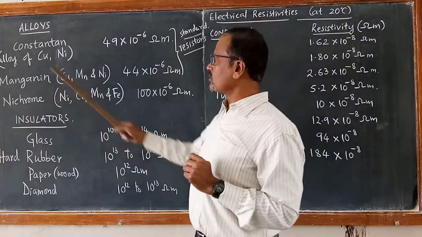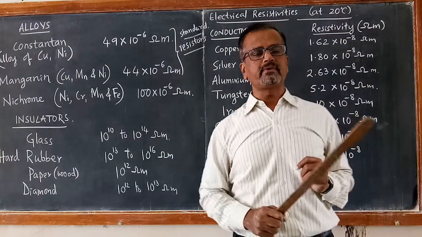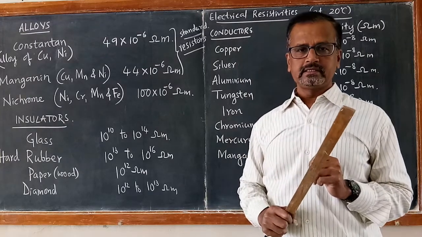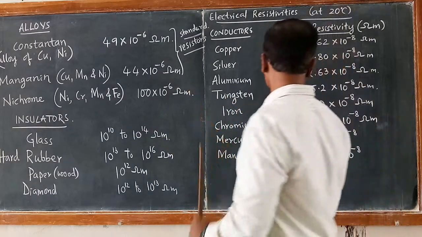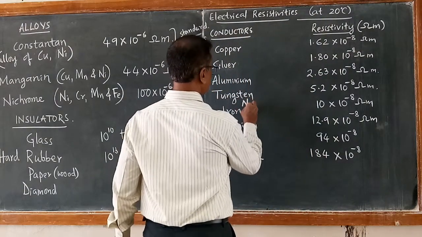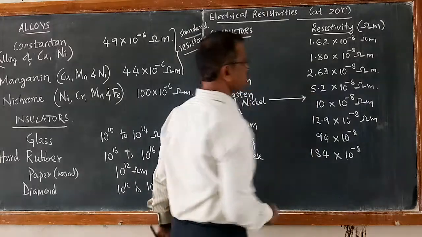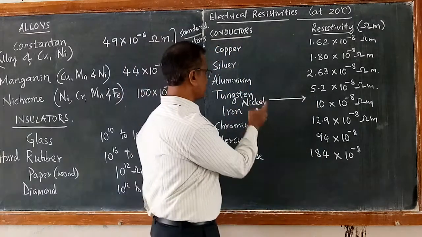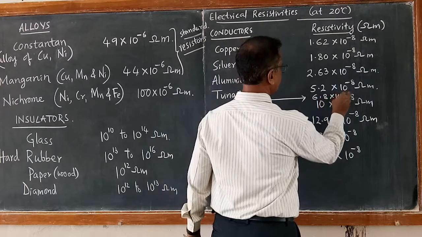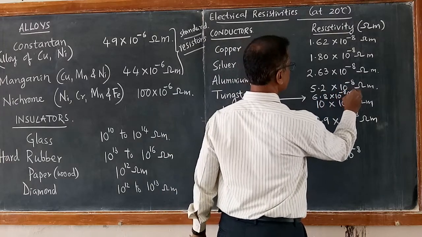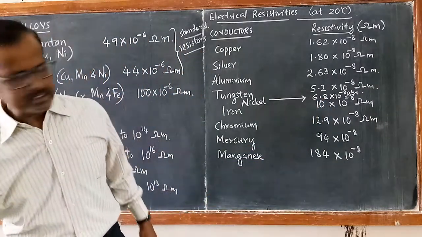Copper is a very good metal having 1.62 into 10 to the power of minus 8 ohm meter. Similarly, nickel. I think I have not written about nickel. Nickel is also a very good metal. Its resistivity is a little higher than tungsten, 6.8 into 10 to the power of minus 8 ohm meter.